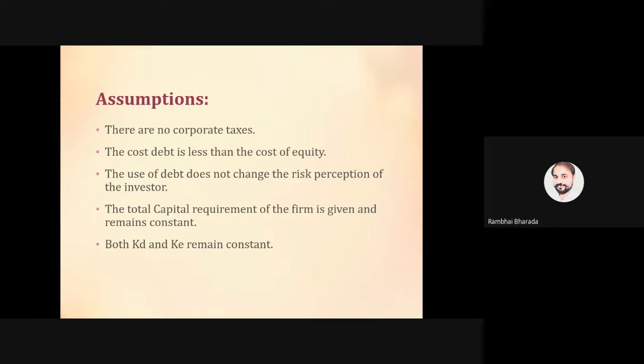And here both KD and KE remain constant. Already we have discussed the assumptions, so मैं यहाँ पे उसको detail नहीं discuss कर रहा हूँ, but the main point is cost of equity and cost of debt remain the same. Okay, capital structure requirement remains the same, risk perception remains the same, cost of debt is less costly than the cost of equity, and no corporate tax.